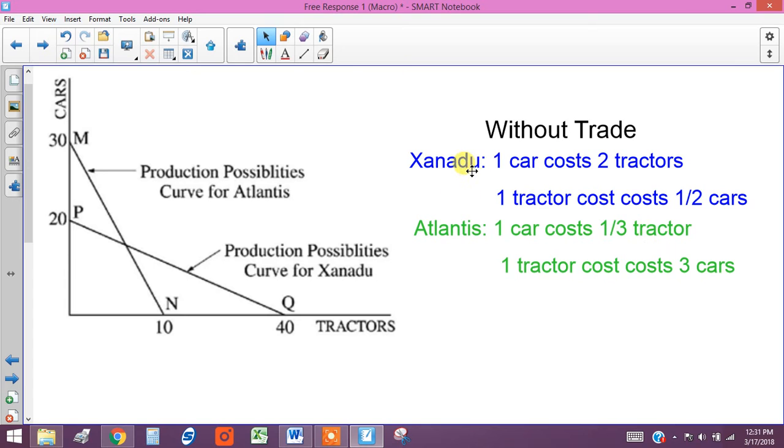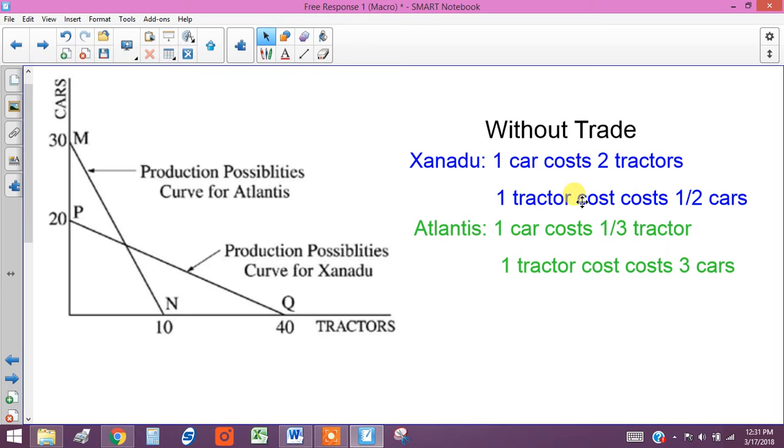Now, Xanadu has the comparative advantage in producing tractors because a tractor costs Xanadu only 1/2 of a car, and a tractor costs Atlantis 3 cars. So Xanadu has the comparative advantage in producing tractors. Okay, I hope I didn't say that backwards at some point, but that is how it is.